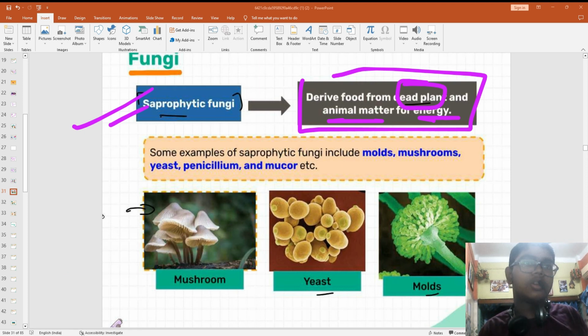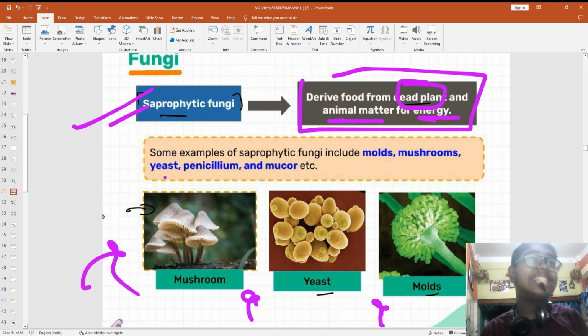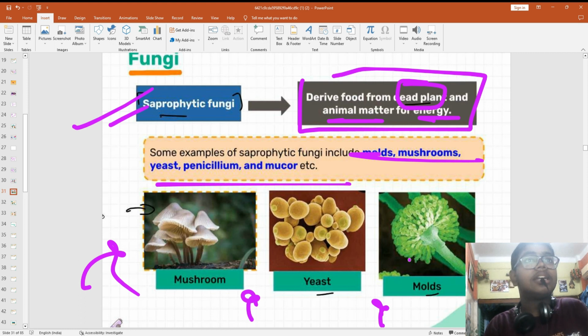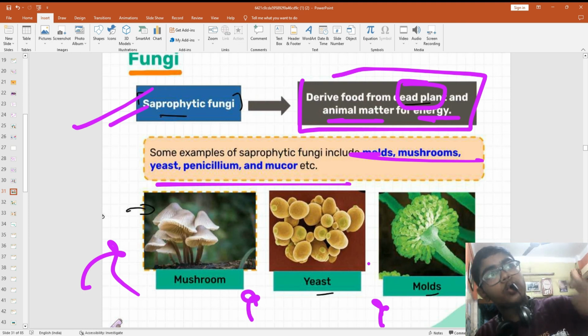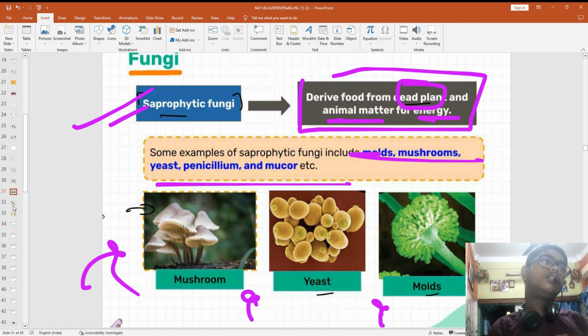So mushrooms, yeast and molds, penicillium, mucor, these are examples of saprophytic fungi that take energy from dead things, dead matter, animal or plant. Okay, चलो.